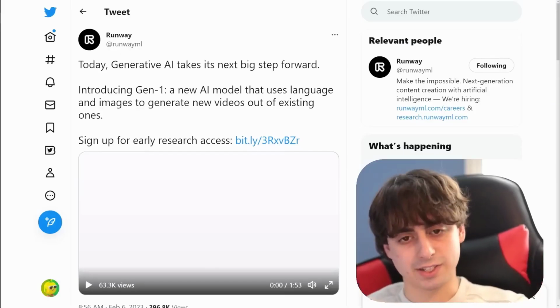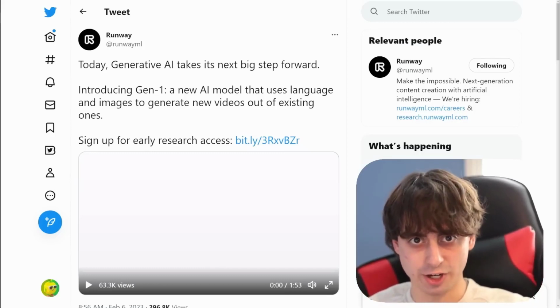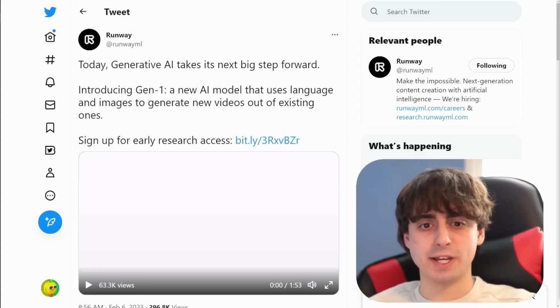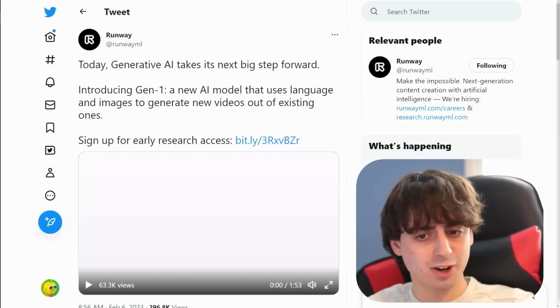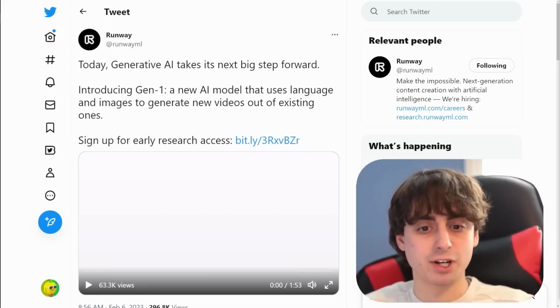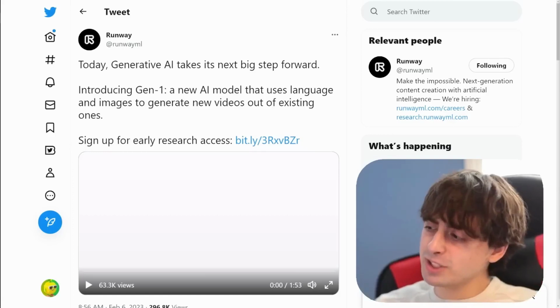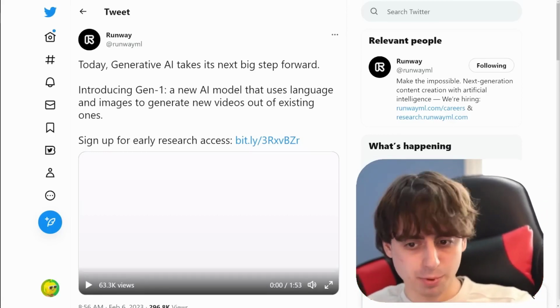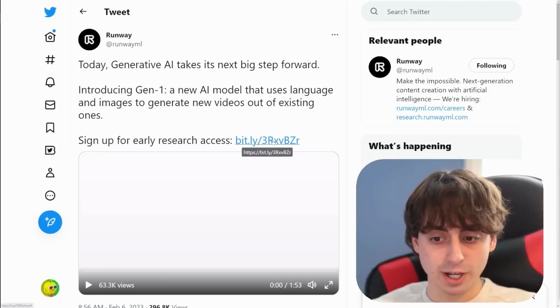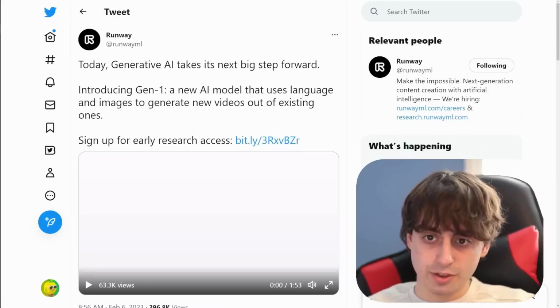The big news today is that Runway ML plans on changing that very soon. As they say, generative AI is taking its next big step forward, and they're introducing this thing called Gen 1, which is a brand new AI model that uses language and images to generate new videos out of existing ones. So it's not exactly text-to-video, but it's pretty darn close, and it's extremely cool. We have got to check this out. By the way, you can sign up for early access to this thing with the link down in the description below. I'll let Runway ML introduce their own AI model, and then we'll go back through and really analyze this.